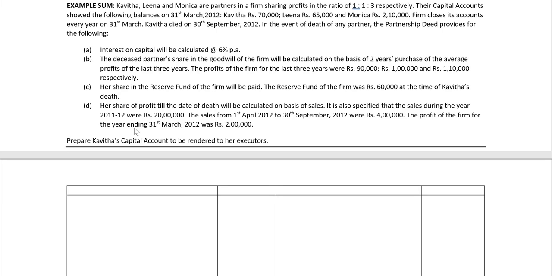Final point D. Her share of profit till the date of death will be calculated on the basis of sales. It is also specified that the sales during the year 2011-12 were rupees 20 lakh. The sales from 1st April 2012 to 30th September 2012 were rupees 4 lakh. The profits of the firm for the year ending 31st March 2012 was rupees 2 lakh. We are asked to prepare Kavita's capital account to be rendered to her executors. So let's go ahead with the solution.